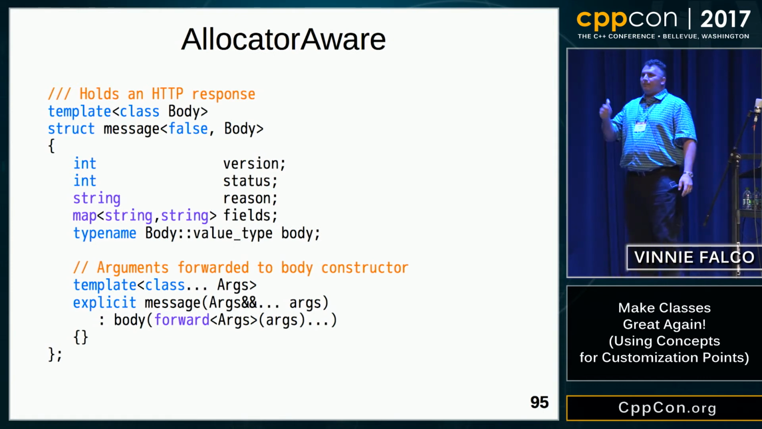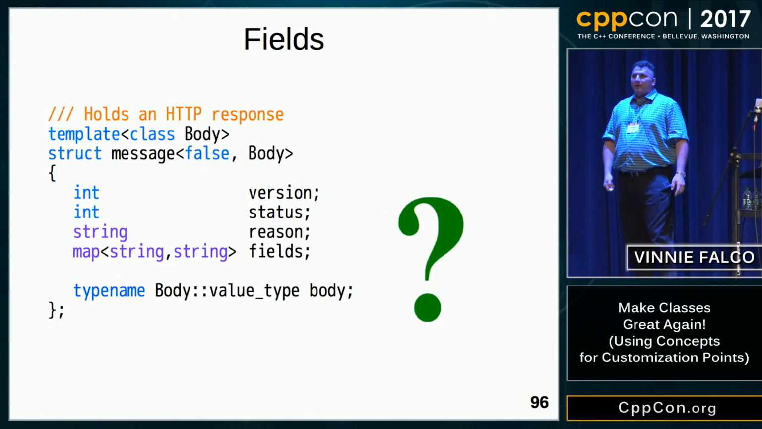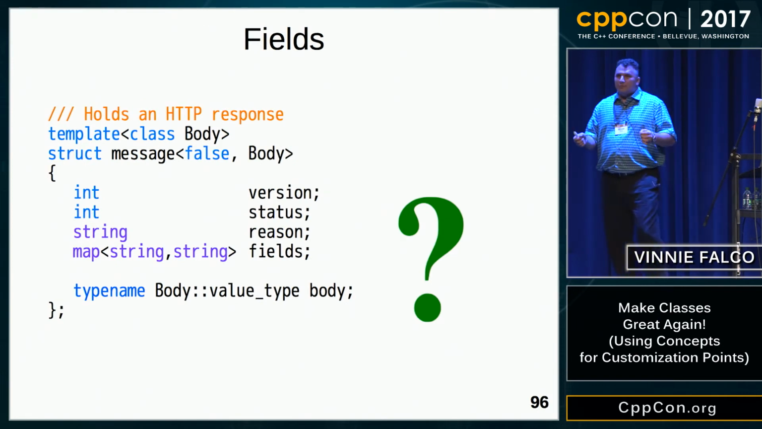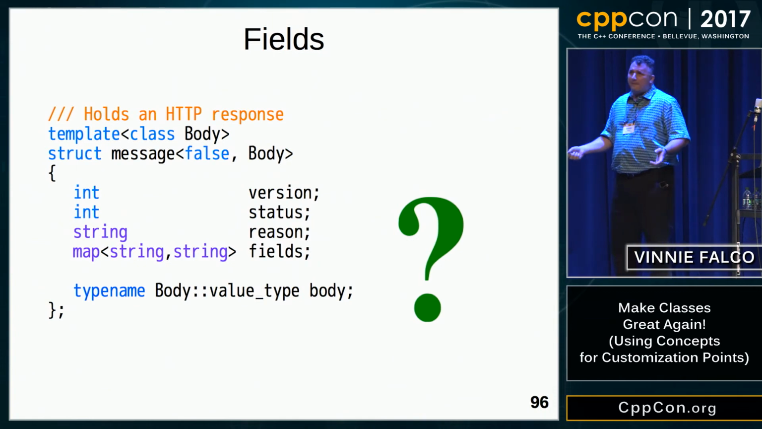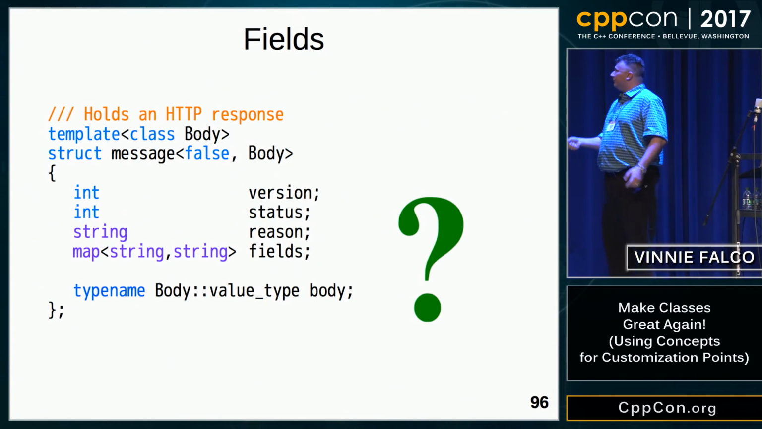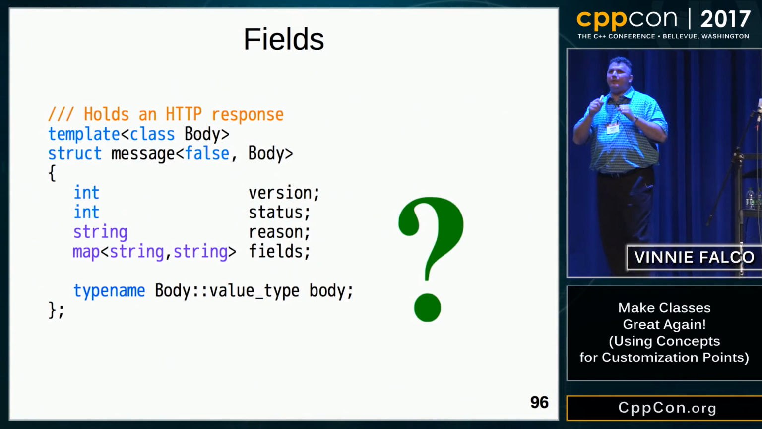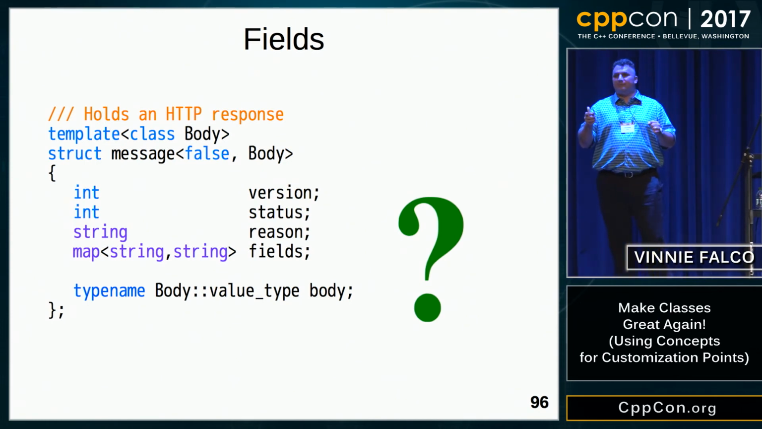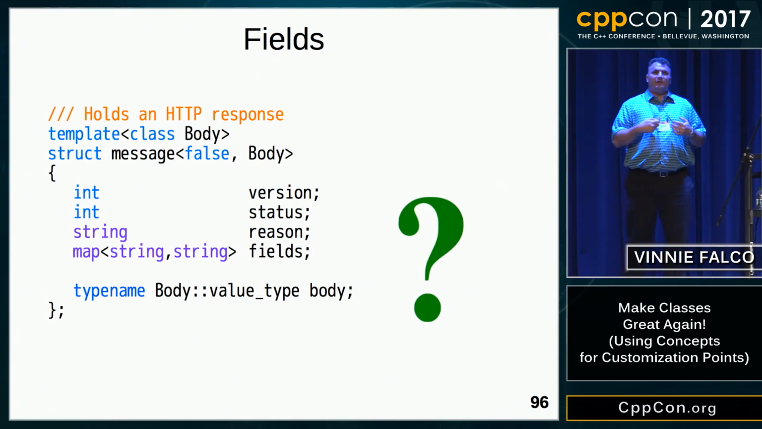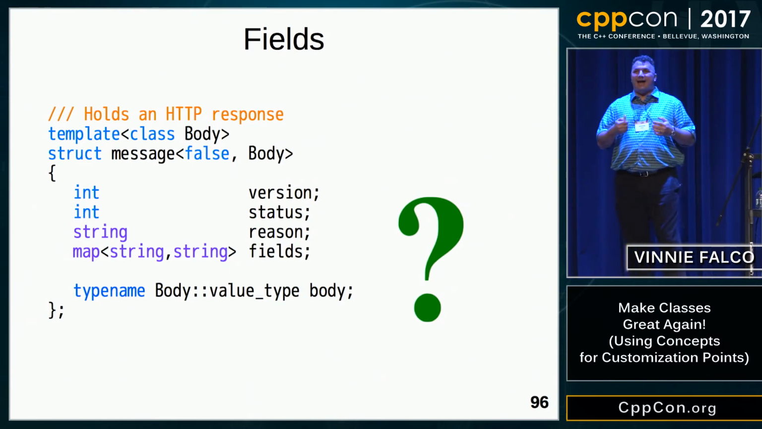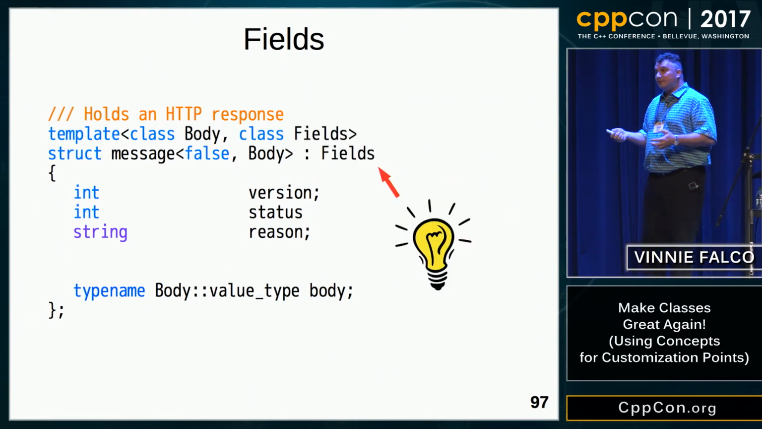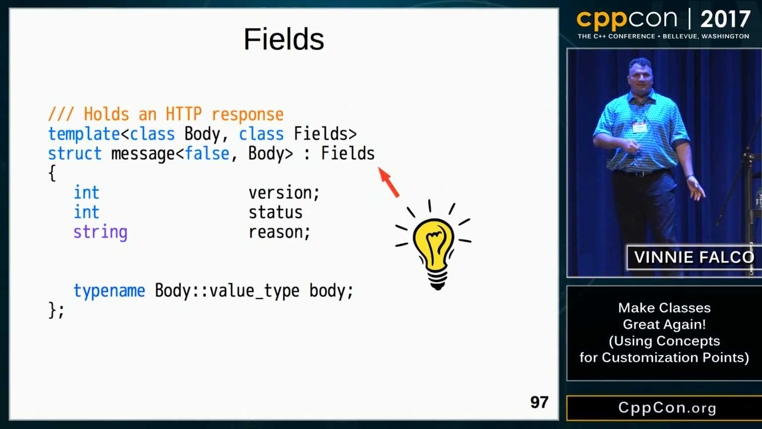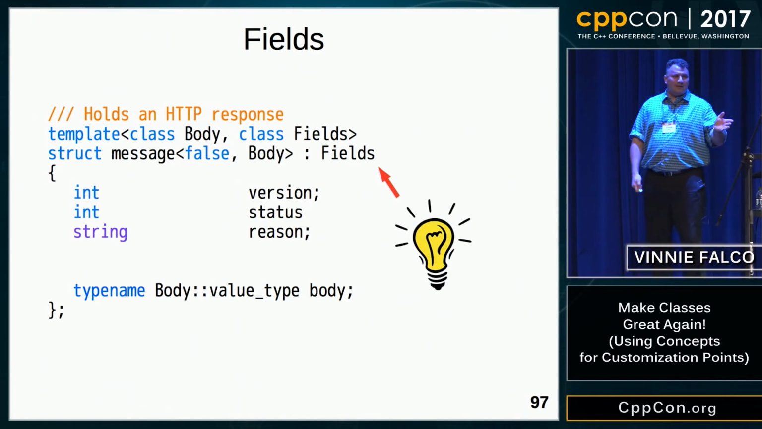Now, body is now allocator aware. Let's look at the fields. So the problem with the fields is that we're stuck with a map and we don't have any control over the allocator. Is there something we can do to change this declaration so that we can get that level of customizability that we want? The solution that I chose in my library is to simply add another template parameter called fields and then derive the message from that type. Seems a little weird, but you'll see why this works out. So we've created that derivation.